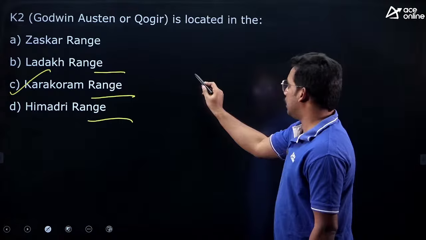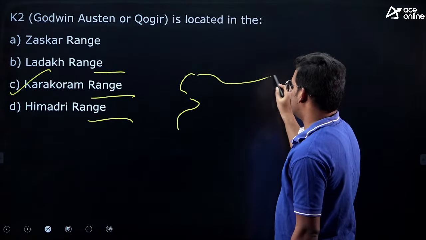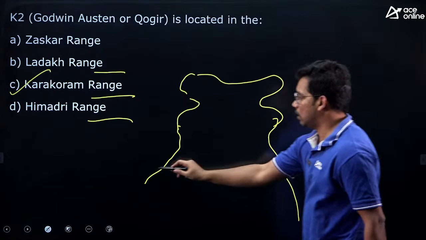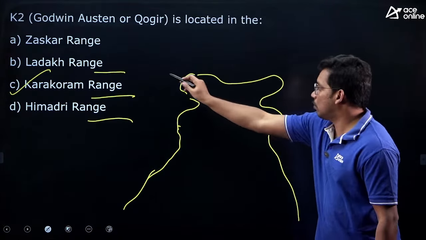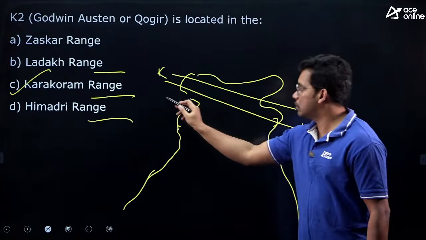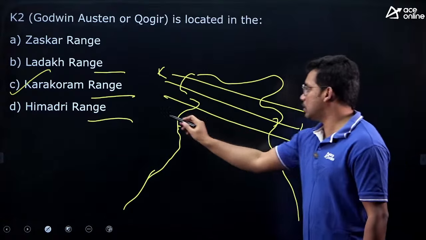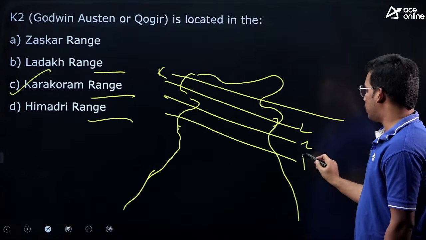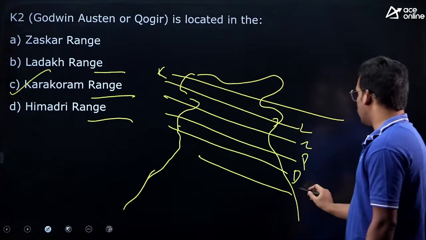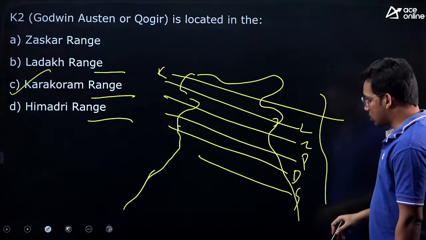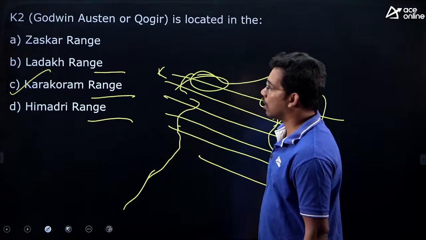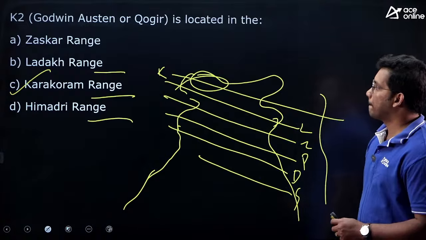Let me briefly tell you some of the ranges also, so that in the exam if you get it. Imagine this is the Himalayas. In the Himalayas we have Karakoram range, then Ladakh range, then Zaskar range, then Pir Panjal range, then Dauladhar range, then Shivaliks. So they may ask you this also, to arrange from north to south. So this Mount Godwin Austen is located in the Karakoram range.